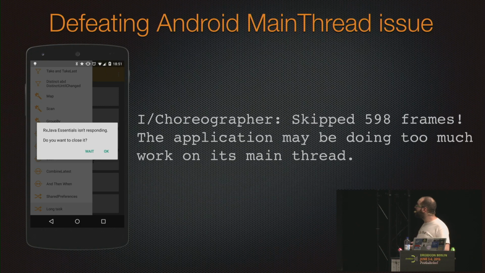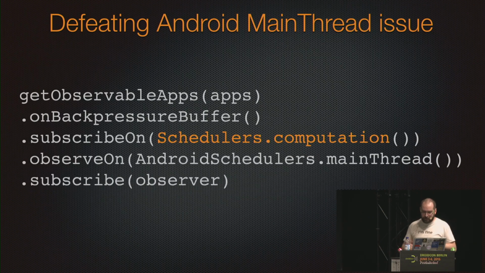If we are lucky, the system complains that we are skipping frames like there was no tomorrow, because we are blocking the main thread. But it's not a UI thing, so the I/O scheduler won't serve the purpose.